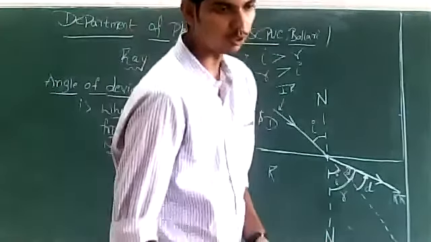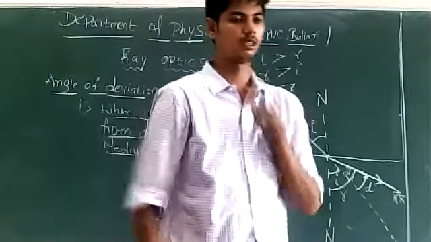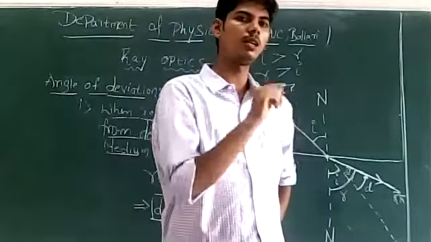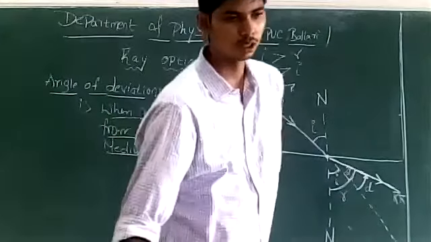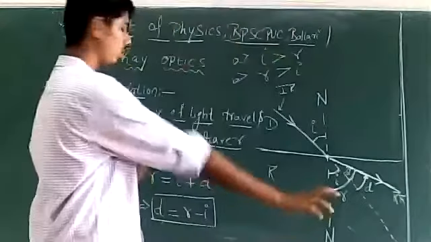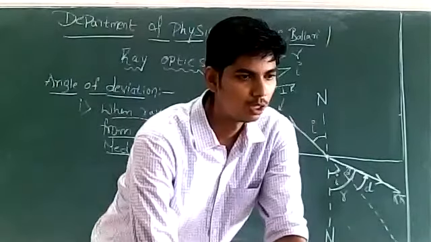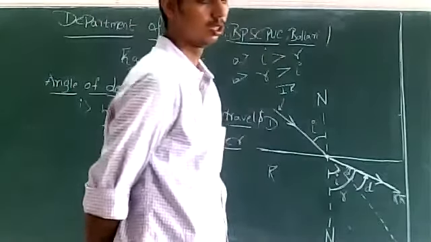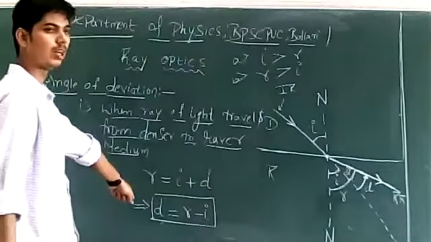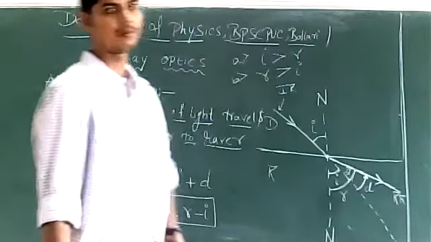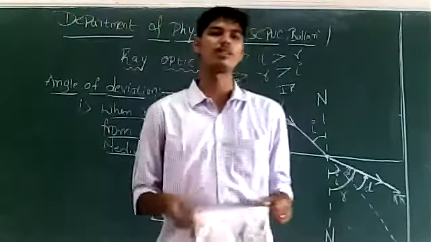See, try to draw this ray diagram. If you draw it and measure the angles, things become more clear. I do not know to what extent you are understanding this. Is this clear? What will be the angle of deviation when a ray of light travels from denser to rarer medium? If this is clear, we will understand the laws of refraction of light.